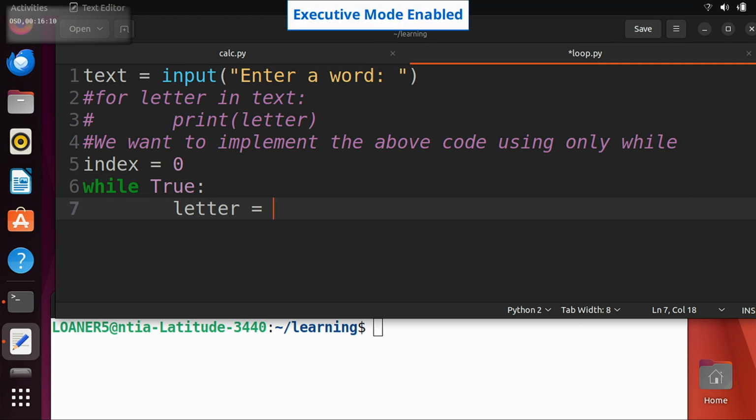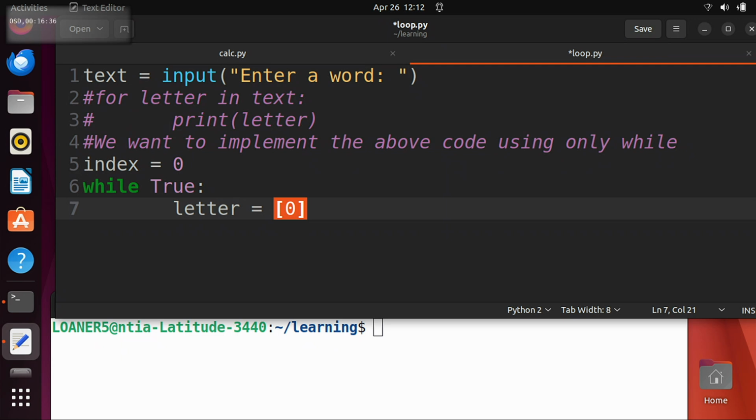What does letter equal? How do I get the first letter? 0. Okay, yeah, we need brackets and 0, but what are we getting the 0 element of? The first letter. So yeah, this bracket 0 means get the first letter, but get the first letter of what? Of the word entered. What did we call that? We called it name in other examples, but what did we call it here?